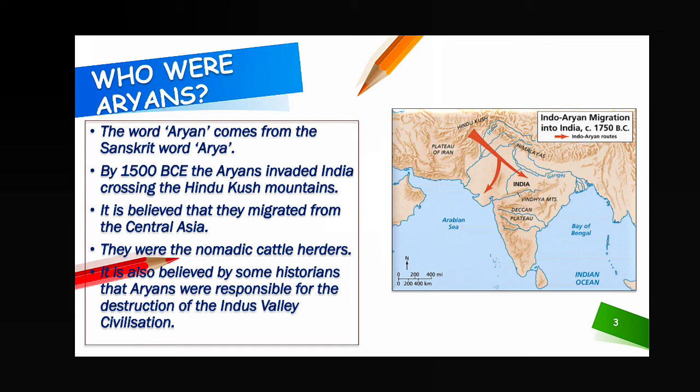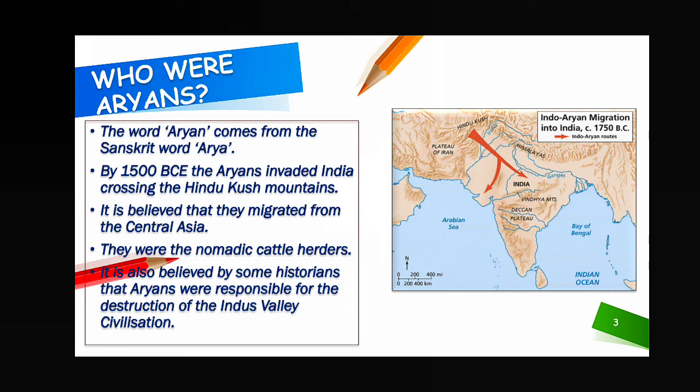Here you can see it is written, who were Aryans. Aryans means the migrated people who came from Central Asia. On this map you can see that they crossed the Hindu Kush mountain, they entered India and they lived in India. Now the question is when they lived, and so on. So let us find out. The word Aryan comes from the Sanskrit word Arya. By 1500 BCE, the Aryans invaded India.